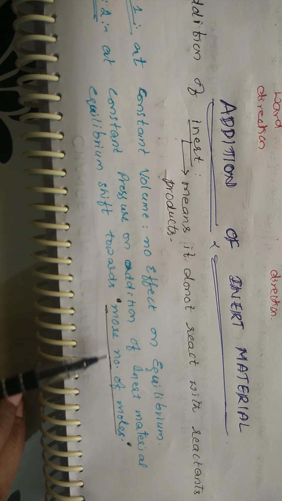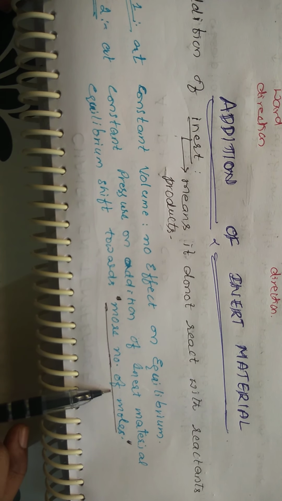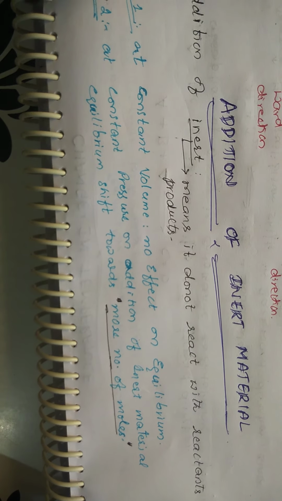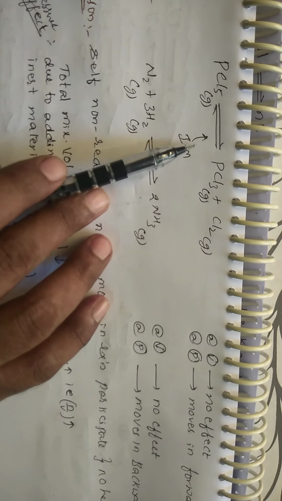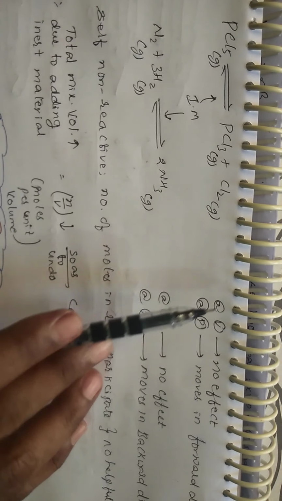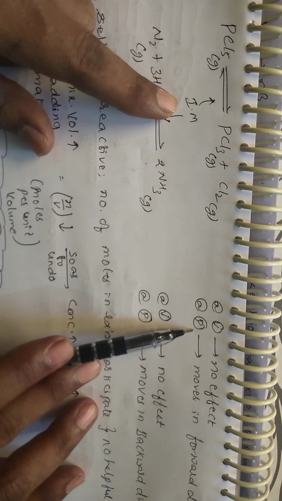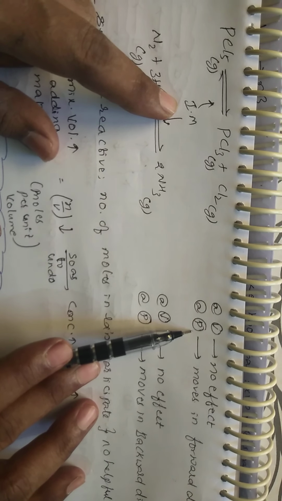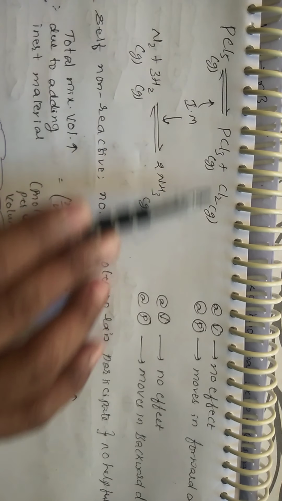Okay, students, you remember this one? We will be explaining the reason. It moves towards the side with more moles, either reactants or products. Let me take an example. PCl5, in gaseous state, is in equilibrium with PCl3 as well as Cl2. I am adding inert material at the equilibrium state. At constant volume, I have said no effect. At constant pressure, I am adding inert material. What happens? It moves towards more moles. See here, 1 mole is there, here 2 moles are there. So it moves in the forward direction.